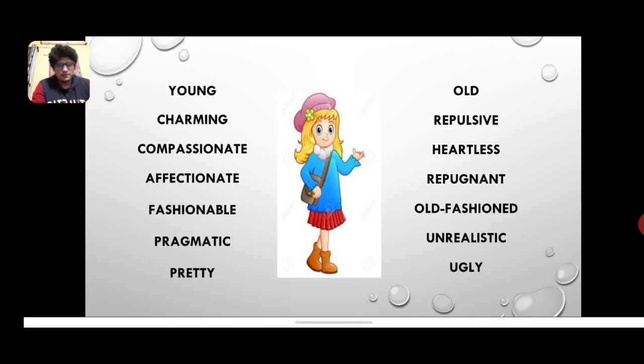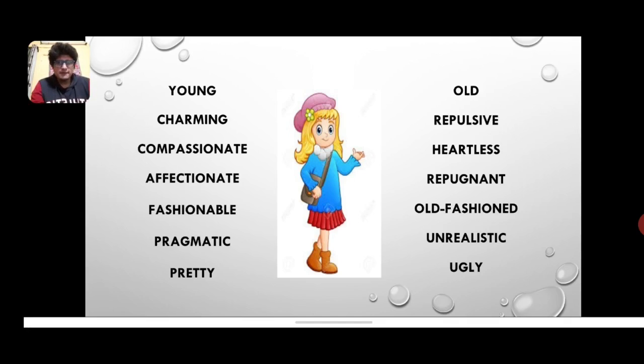Okay, let's see the opposite column, the column present on the opposite side of the girl. It presents or showcases all the antonyms to these positive adjectives that we've discussed here. Young corresponds to old. Charming, repulsive. Compassionate, heartless, one who does not have the heart or that welcoming nature to anything that has been done for him or her. That's being heartless, right? Then affectionate, repugnant. Repugnant simply means one who does not want anybody to be close and keeps talking about himself or herself.